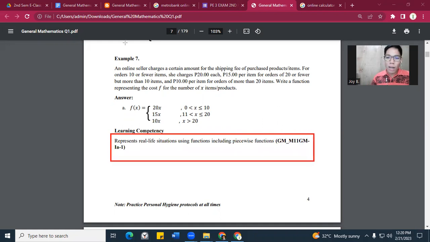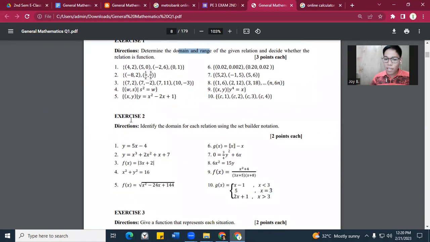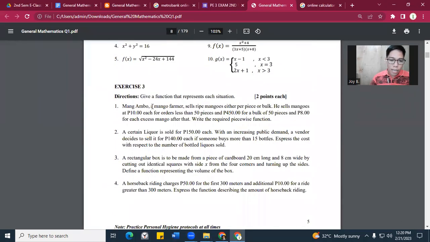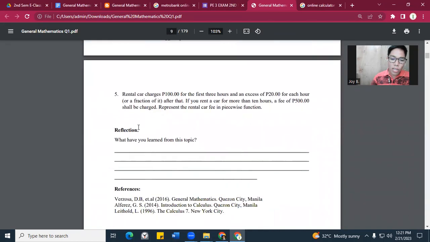So that's the discussion. Now, you need to answer these questions here. We have exercise number 1. You need to determine the domain and the range of the given numbers here. Exercise number 2 is identify the domain for each relation using the set builder notation. You need to find the domain. Then followed by exercise number 3. Directions: give a function that represents each situation. So gagawa tayo ng function. And then for the reflection, you need to write here what you have learned from this topic. So yun yung gagawin nyo.